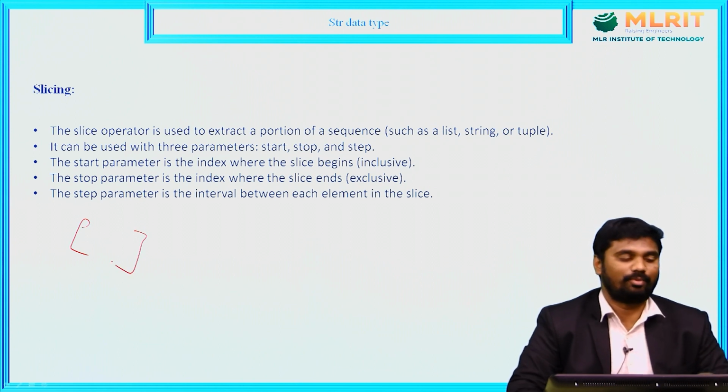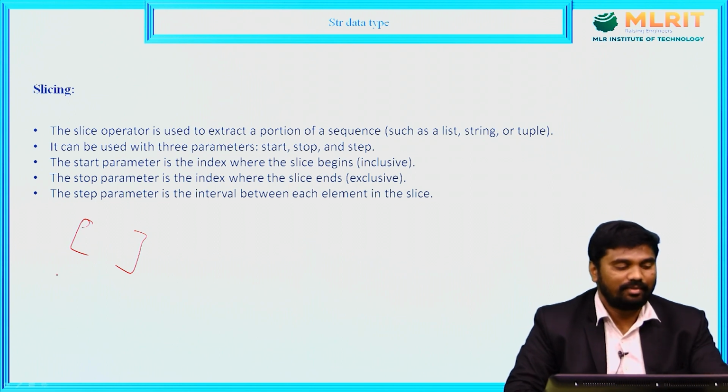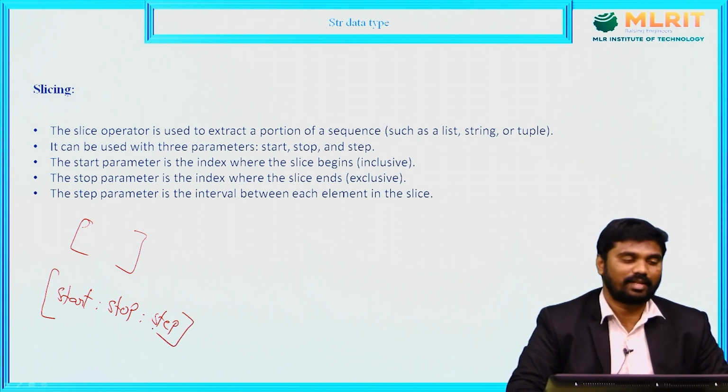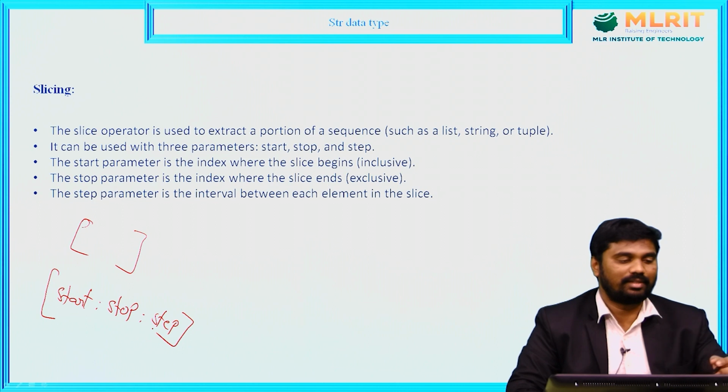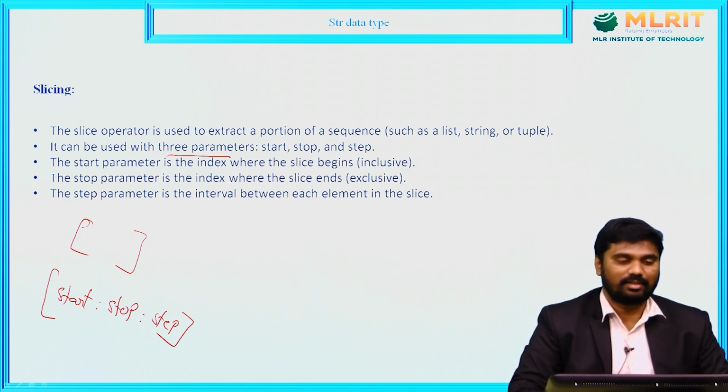The slice operator is represented by square brackets, an open square bracket and a close square bracket. Now what is the syntax? The first one is the start value, the next one is the stop value, and the next one is the step value. This is the syntax of the slice operator. It can be used with 3 parameters: start, stop and step.